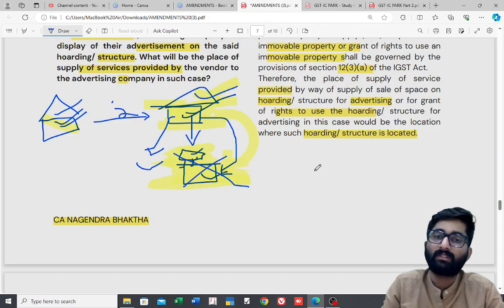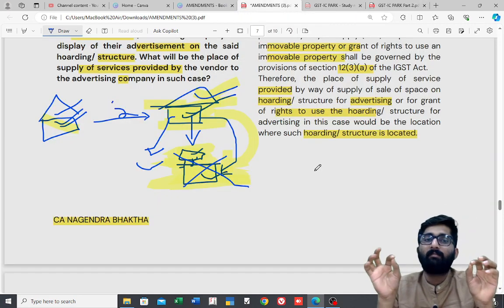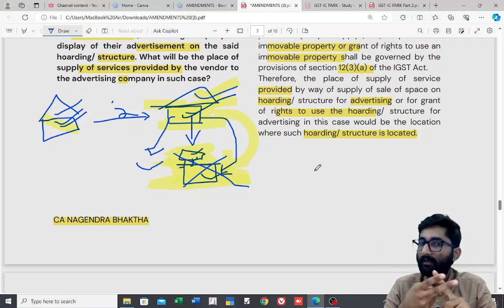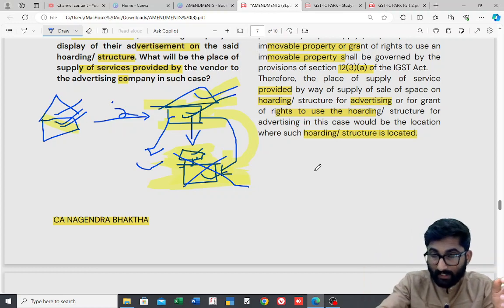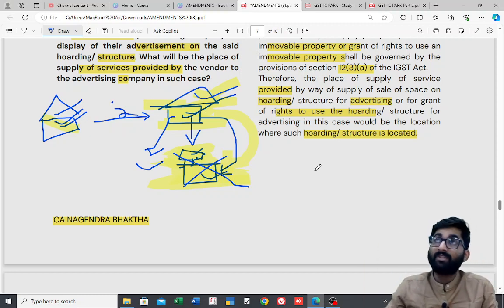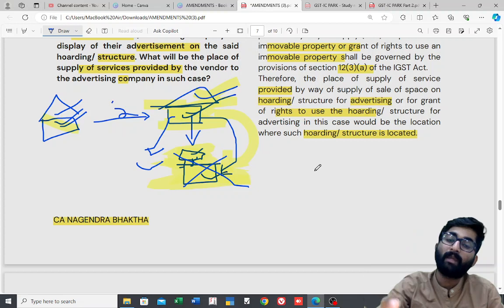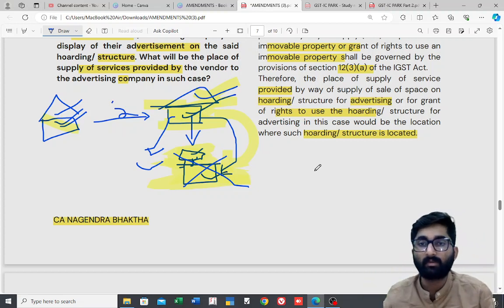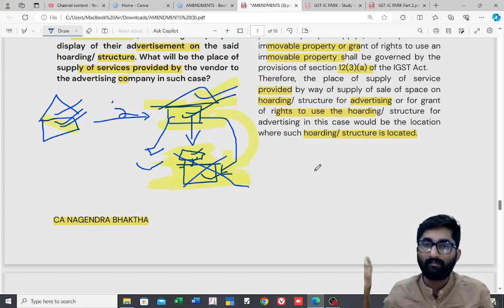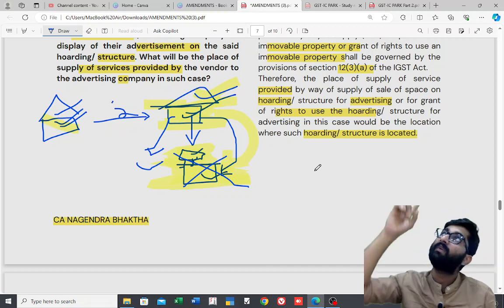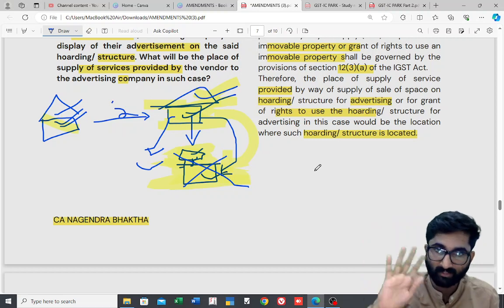If you see the amendments, very simple one, listen to me carefully. 2 circulars were there, 2 clarifications were there. Clarification number 1: the advertising company is asking me to give the structure. I gave the structure. You put whatever you want, every month you pay me 1,000 rupees as the rent. Okay, fine. That structure is given, this is immovable property, place of supply will be where the structure is located, that place will be the place of supply.